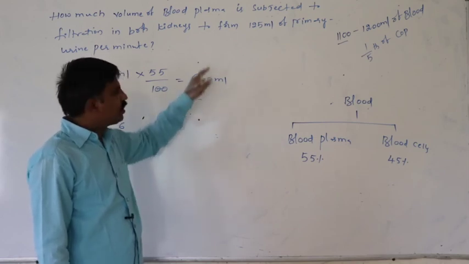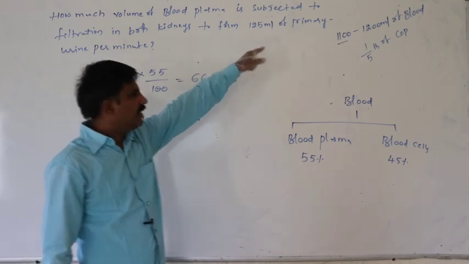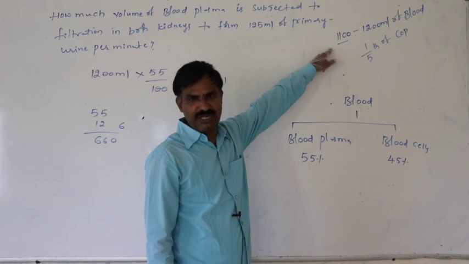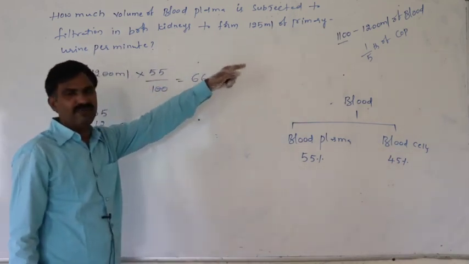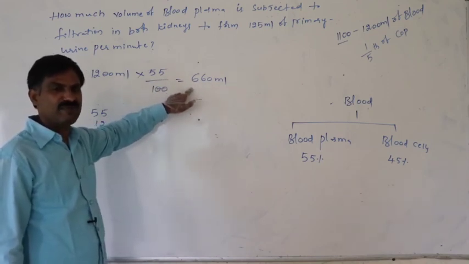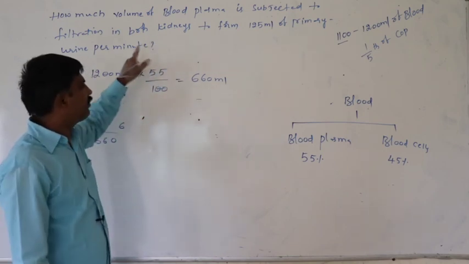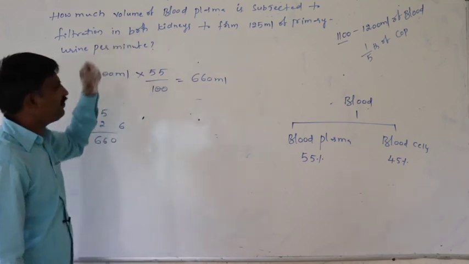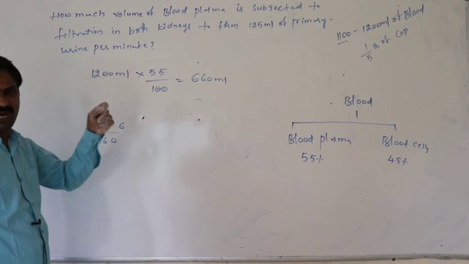To form the 125 ml of primary urine per minute, 1100 to 1200 ml of blood has to be subjected to filtration. Of that, 660 ml of blood plasma must be filtered. This is the first step, the ultrafiltration or glomerular filtration.